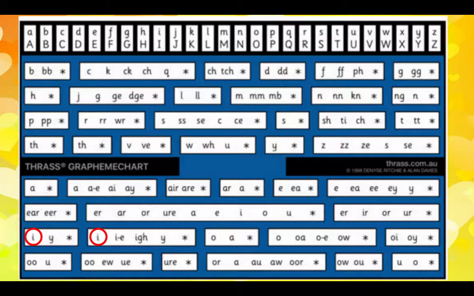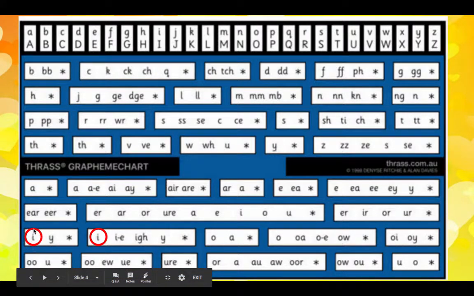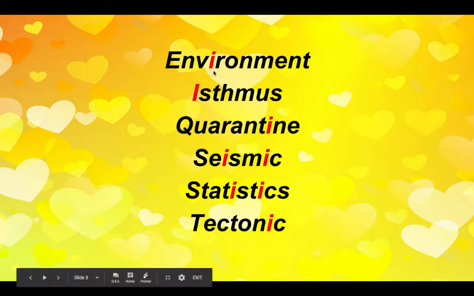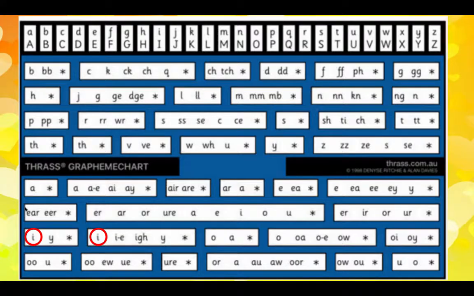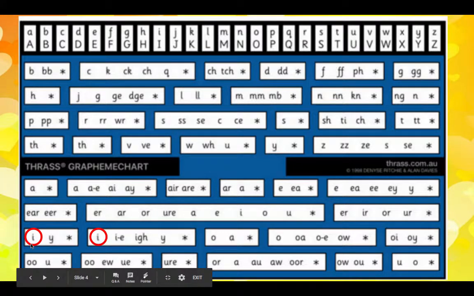Now, let's have a little look at our THRASS chart, at the examples that we can see from our list, the phoneme sounds. Remember, we've got short i, when our grapheme I makes an i sound, and then over here, it can also make a long I sound. In each of these words, I want you to read through them and identify for yourself whether it is the short i sound being presented or a longer I sound.